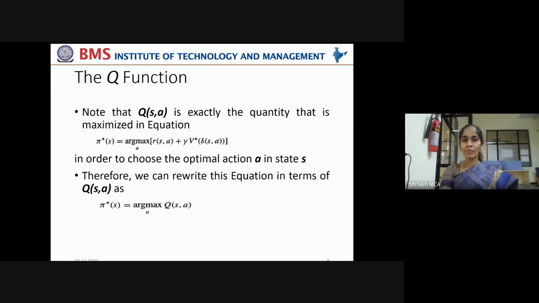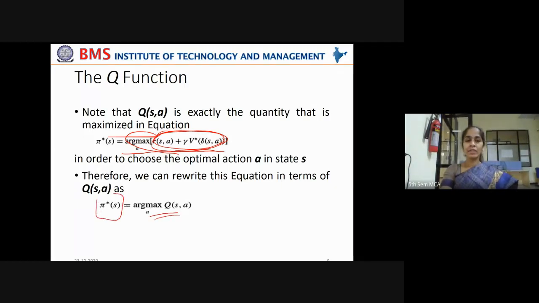Now note that Q of S,A is exactly the quantity that is maximized in the equation of optimal control policy. Why don't we substitute this Q of S,A in this entire term? Because Q of S,A is the sum of the immediate reward and the cumulative value of the next state. Why don't we substitute this part with Q of S,A? That is what we are doing here.